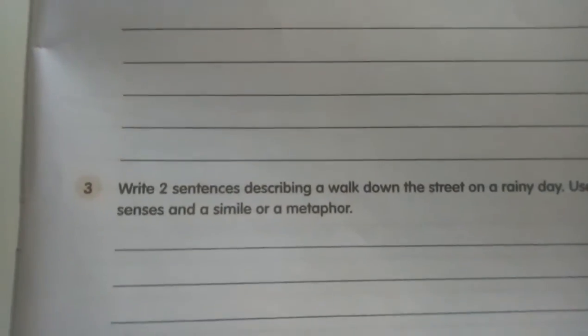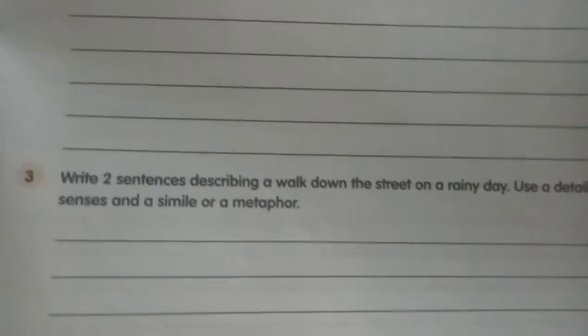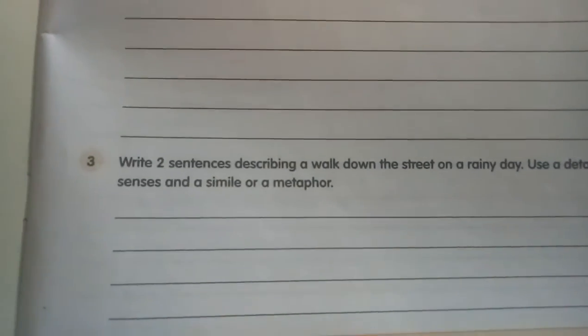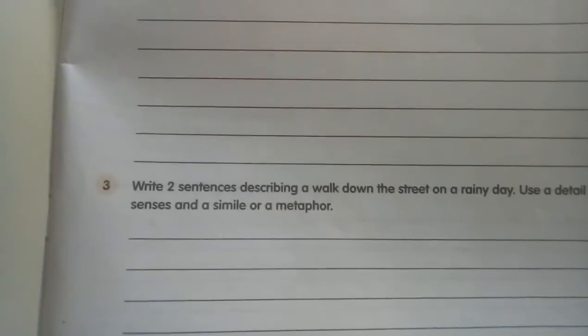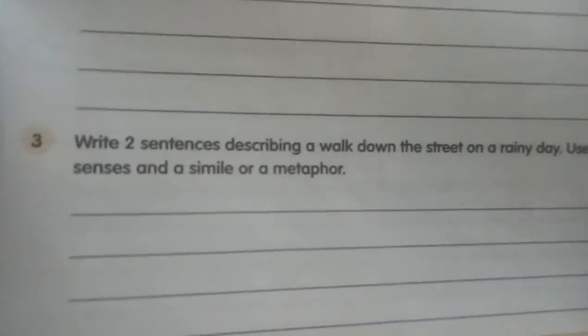Write 2 sentences describing a walk down the street on a rainy day. Think that on a rainy day you are walking down a street and you want to use a detail from any one of the senses, only one sense, not all the senses. You want to compare it by a simile or a metaphor. So comparison also is compulsory. You can compare the rain or the streets or anything with any other thing, and you can complete your volume page number 31 and send it to WhatsApp.